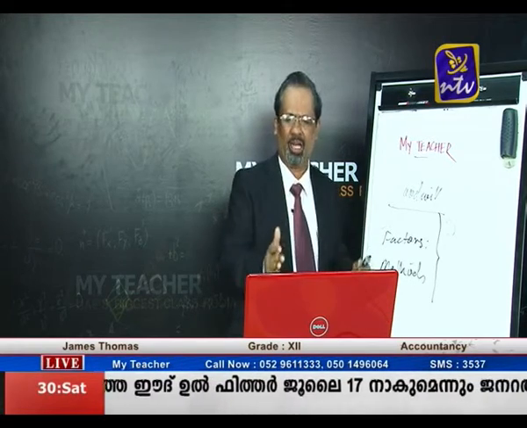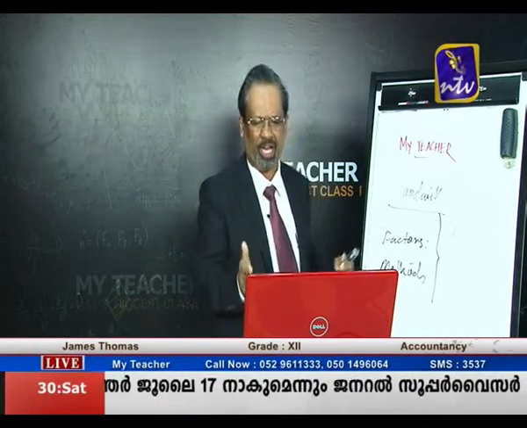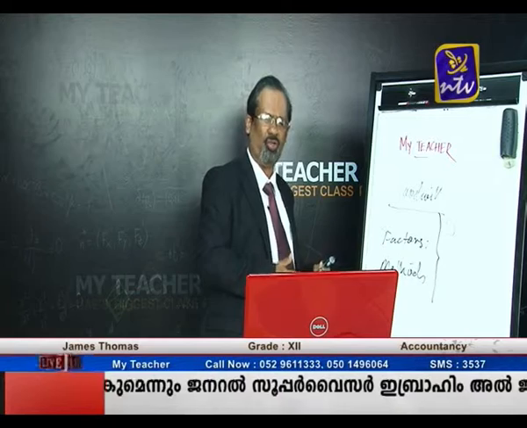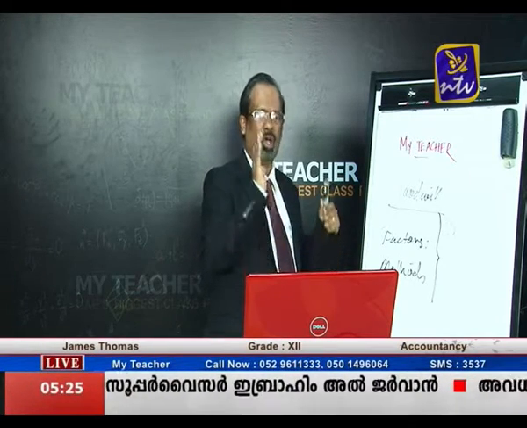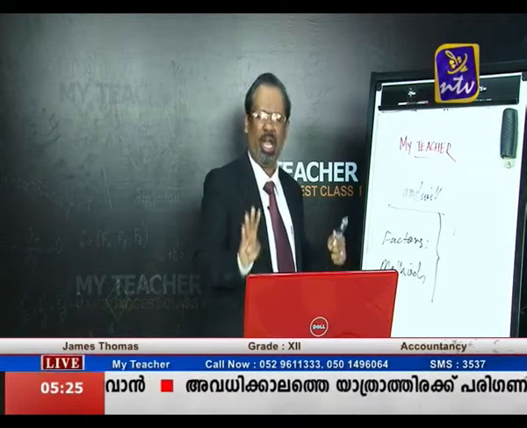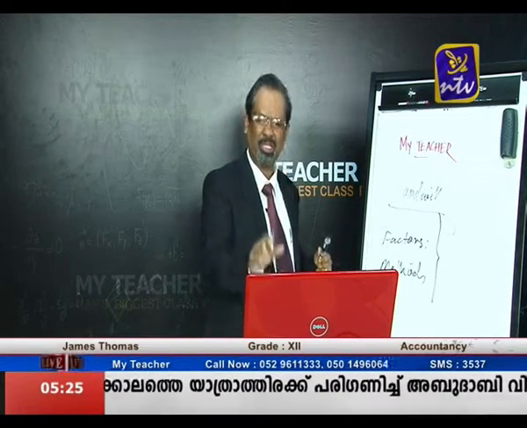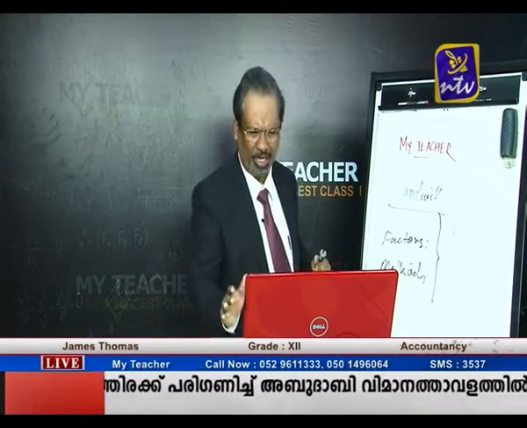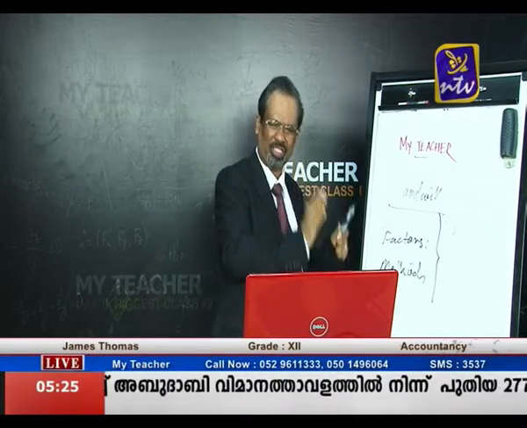Now the second month has already started, and the midterm test is over. We have studied all these points. So how are we calculating the goodwill? There are 4 methods, and out of that, as per our new syllabus, the weighted average method is not there. So all of you please focus on the first 3 methods.